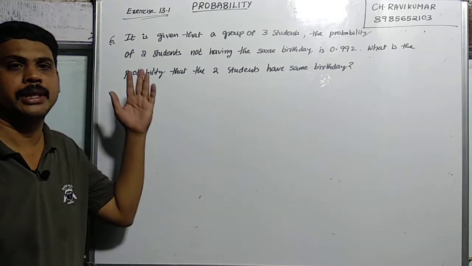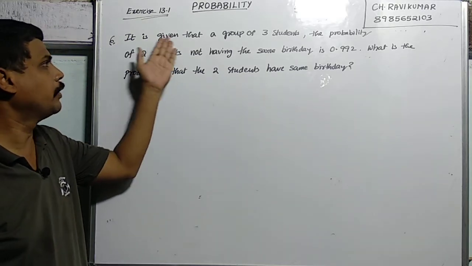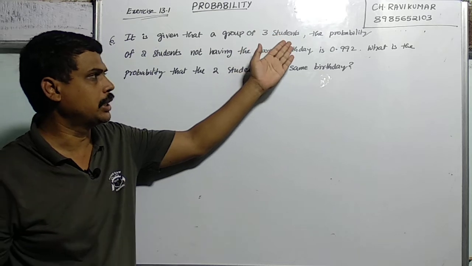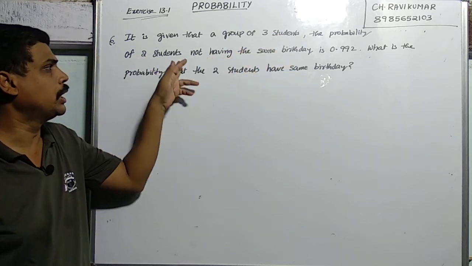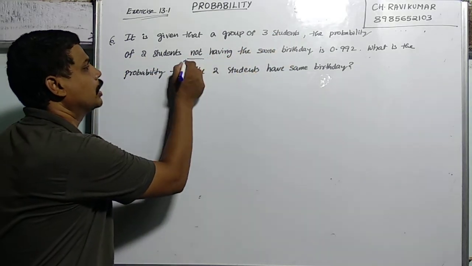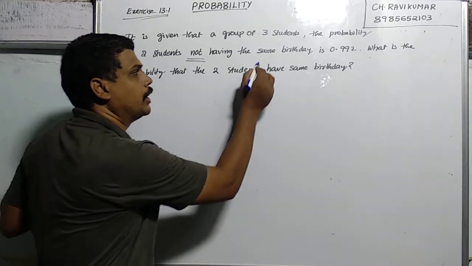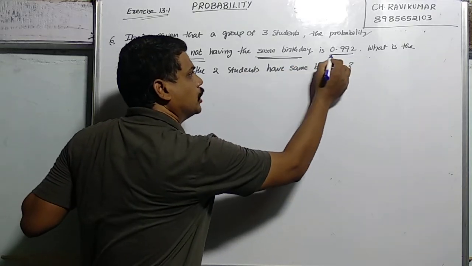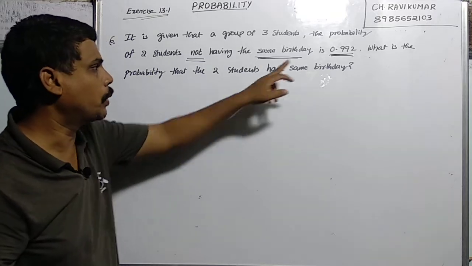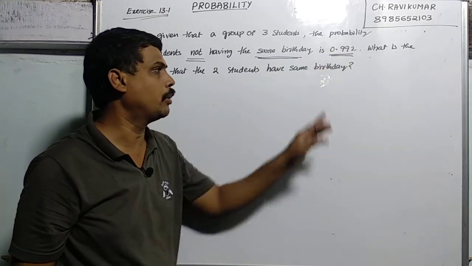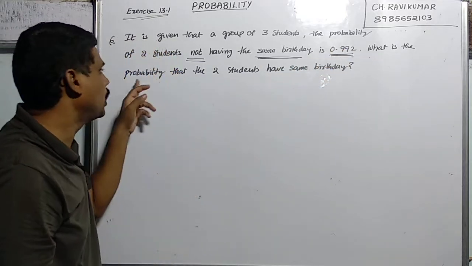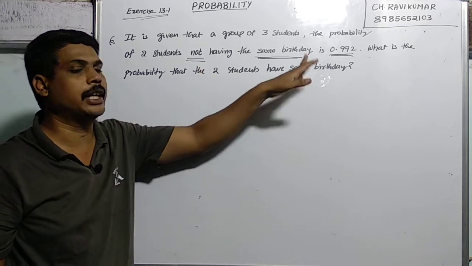Okay, now the question number is 6. It is given that in a group of 3 students, the probability of 2 students not having the same birthday is 0.992. Now what they are asking is, what is the probability that 2 students have the same birthday?